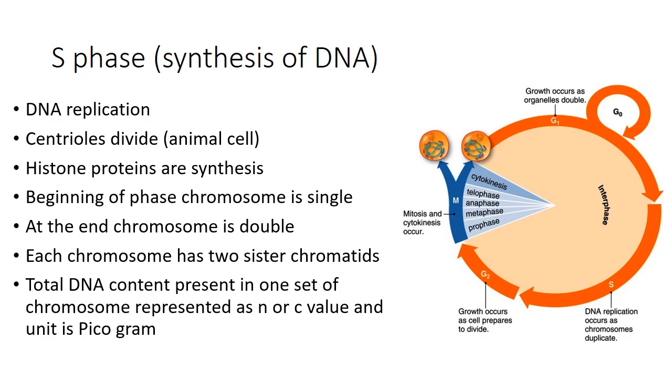The DNA content present in one set of chromosomes represents the C value, and the unit is picogram. After the S phase, the 2C value becomes 4C. When we talk about one chromosome set, we call it the C value, and when there are two, the value is 2C. After the replication of the DNA, this value will be 4C.